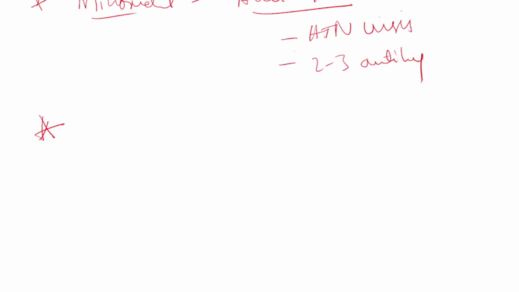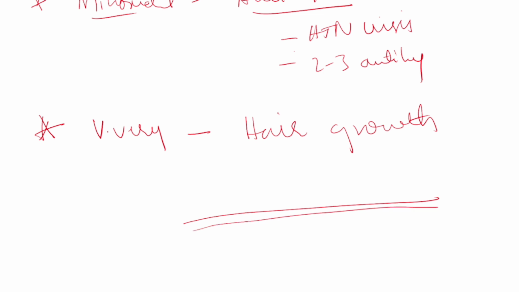Next, minoxidil is very effective for hair growth. The main reason for this we have not found, but therapeutically what happens is, when minoxidil is applied on the skin, especially when patients have baldness or alopecia.